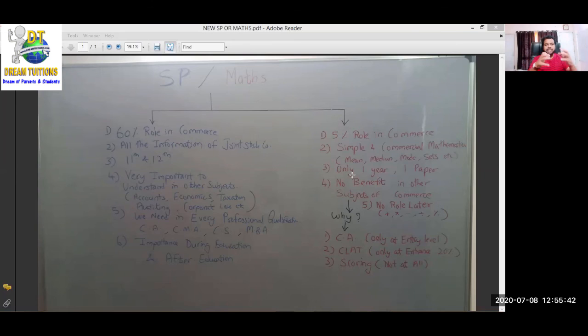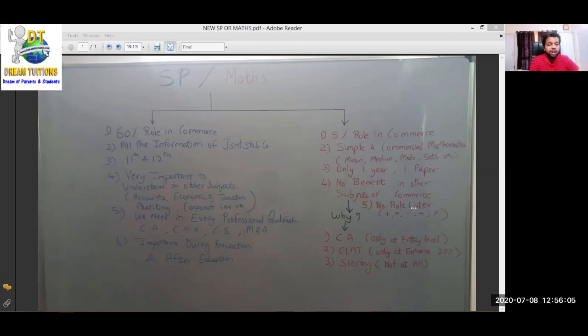Like maths, will it be helpful in accounts? क्या maths हमें accounts में इस्तेमाल होगा? No. Whether it will be useful to become a lawyer, corporate lawyer? No. In economics? No. In SP? No. तो maths का role कहीं भी नहीं होता है. Clear हो गया आपको? It's very very limited. No benefit in other subjects of commerce.